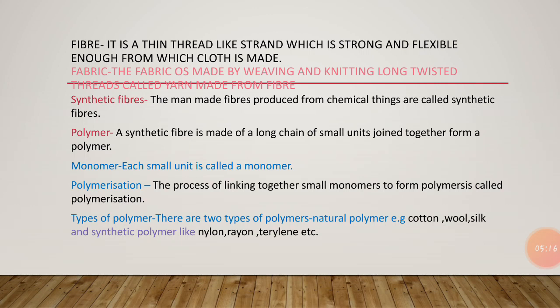Now, types of polymers. There are mainly two types of polymers. Natural polymers have many examples, some of which we already know: cotton, wool and silk. These are natural polymers. And synthetic polymers are like nylon, rayon, terylene. There are many types of synthetic polymers also, and we are going to study all these kinds of polymers in this chapter one by one.